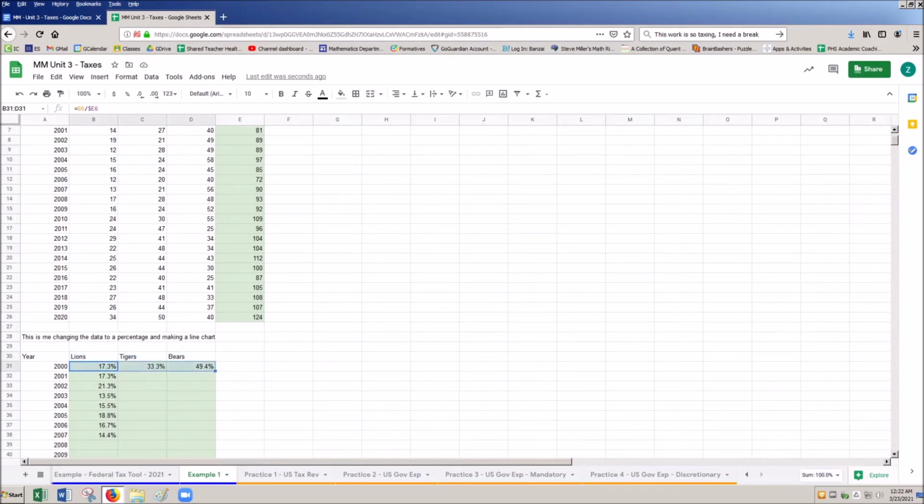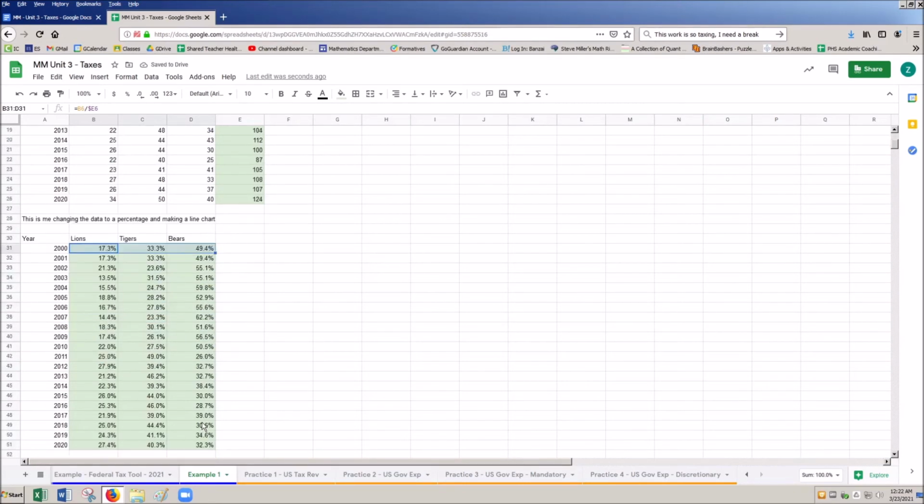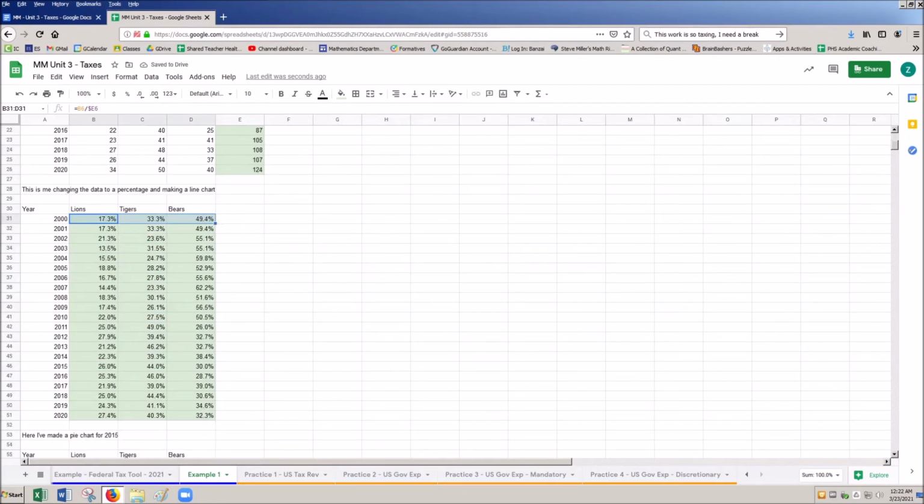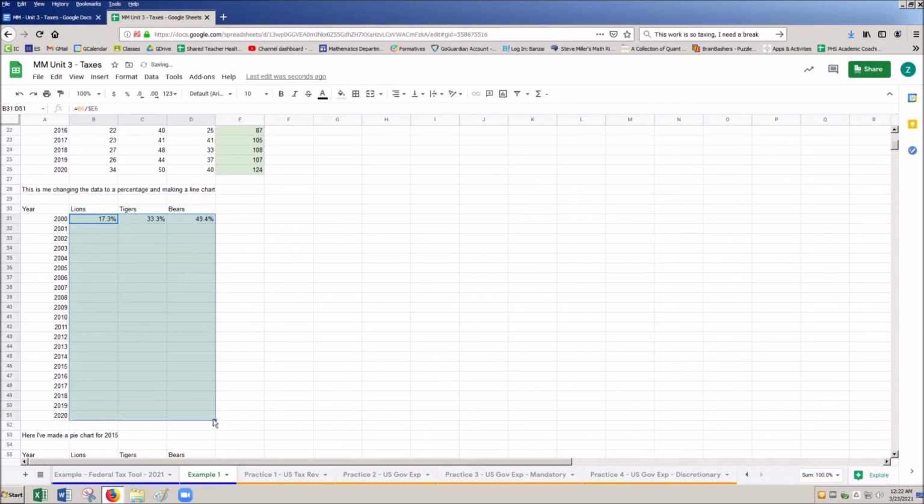You can do so by double clicking here, as long as there's no data right here. So I'm going to get rid of that data, which is why I said I don't want it. I'm going to highlight this first row, see where it turns into a little box right here. I get my little cross, double click, good to go. It auto fills. Another way that you can do this is you can simply take it and drag it down.